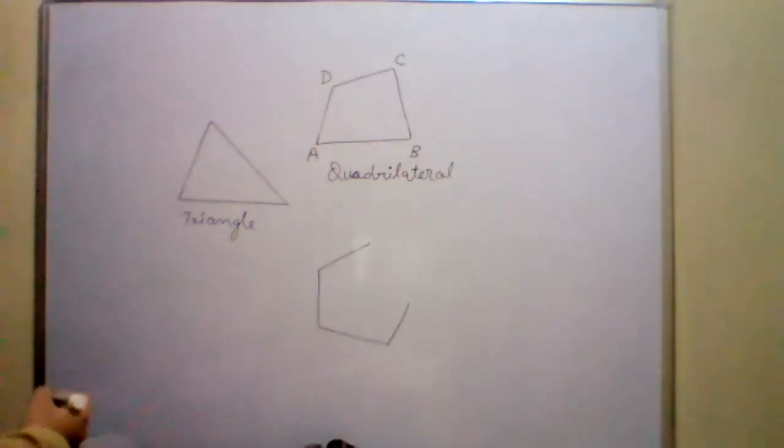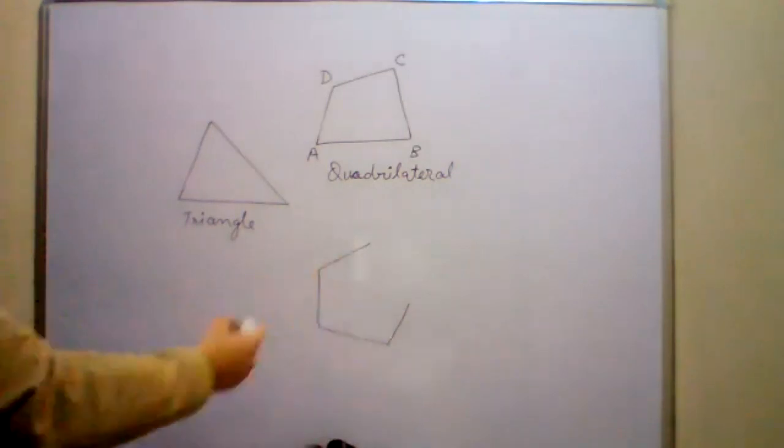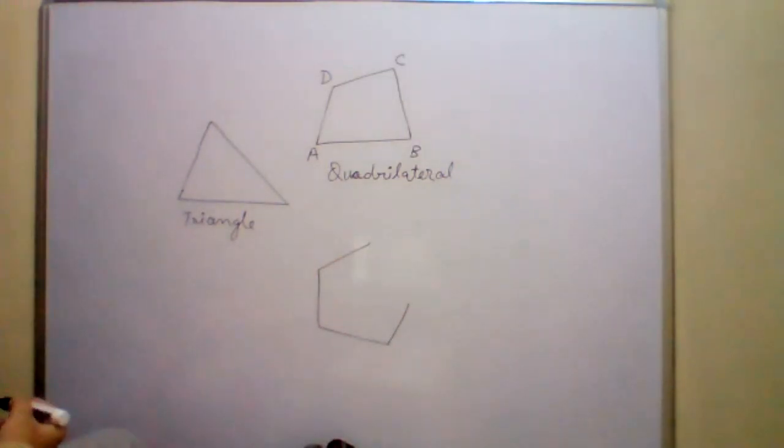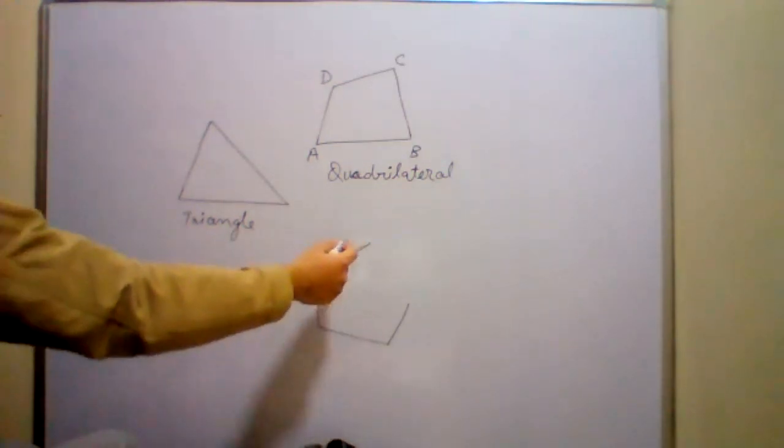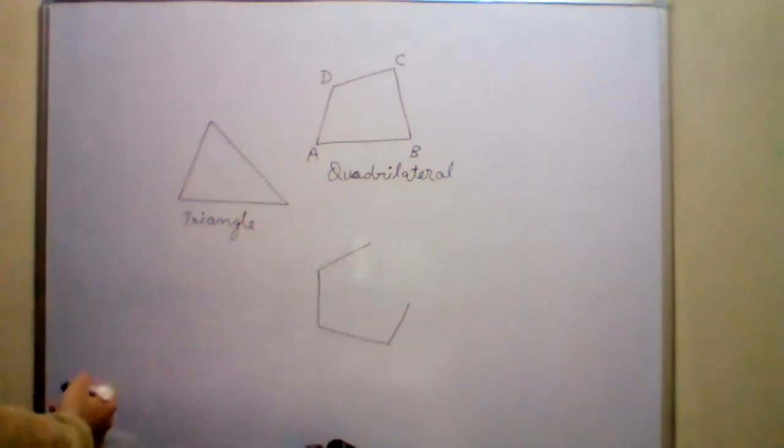Is this a quadrilateral? It is made up of 4 sides. But sir, it is not an enclosed shape, so it is not a quadrilateral. Correct. So it has 4 sides, but the shape is not enclosed. It is not a closed figure. So that is why this is not a quadrilateral.